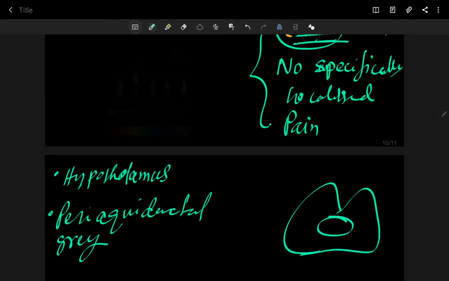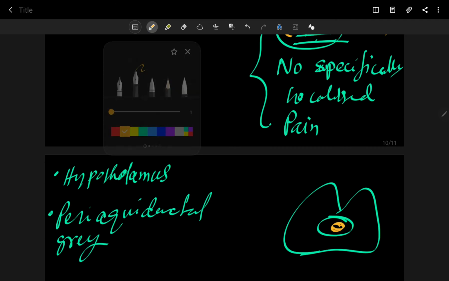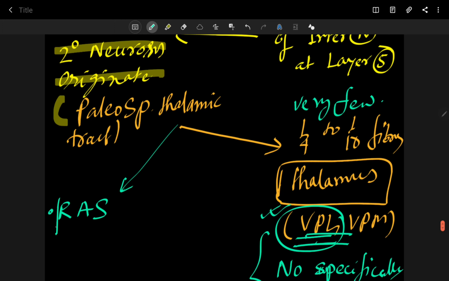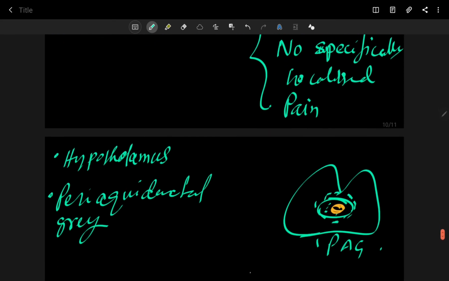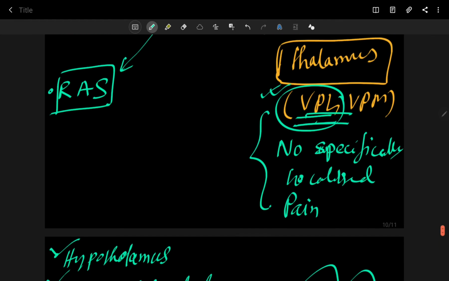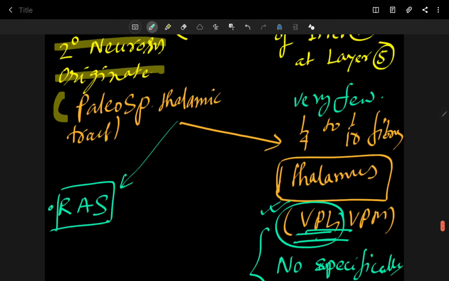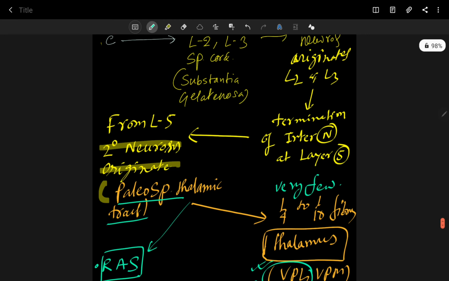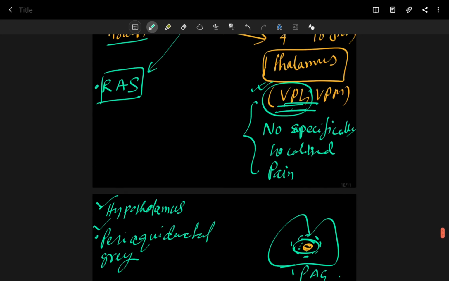This is the midbrain, and this is the aqueduct of Sylvius, marked in yellow, and the gray matter surrounding this aqueduct is called periaqueductal gray. So since the majority of fibers reach these areas, pain carried through the spinothalamic tract is not well localized.